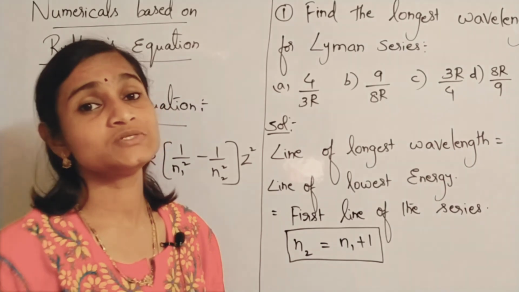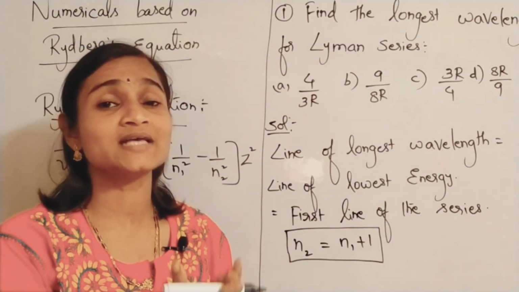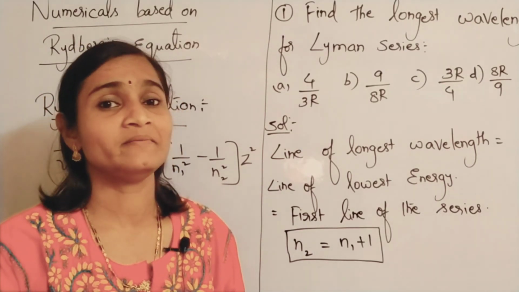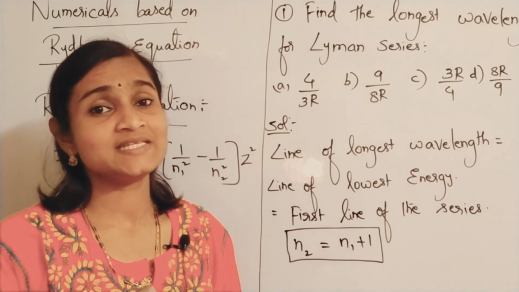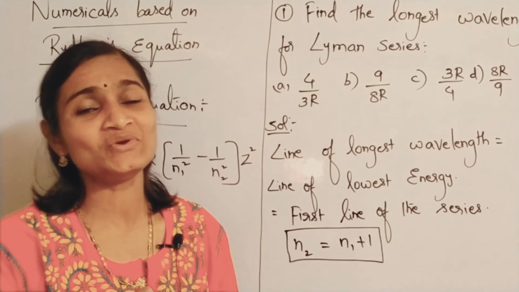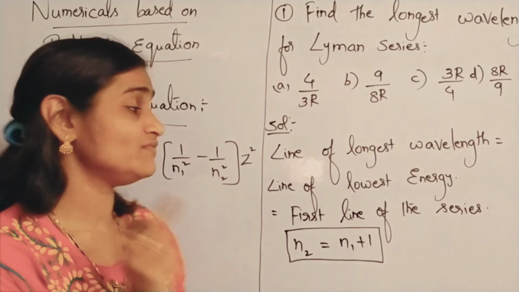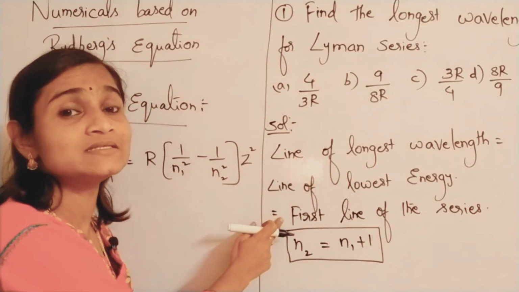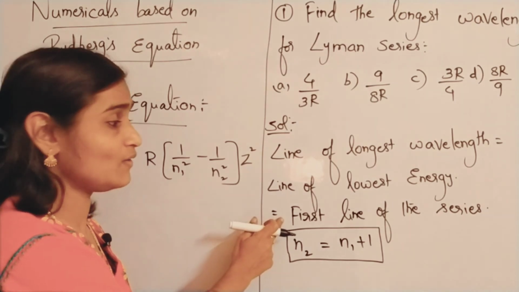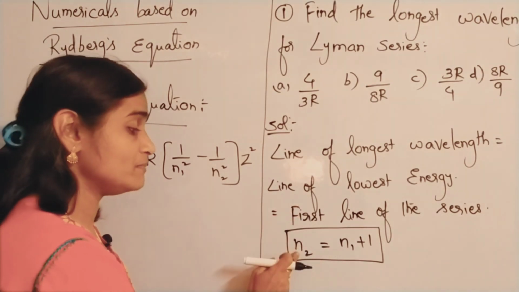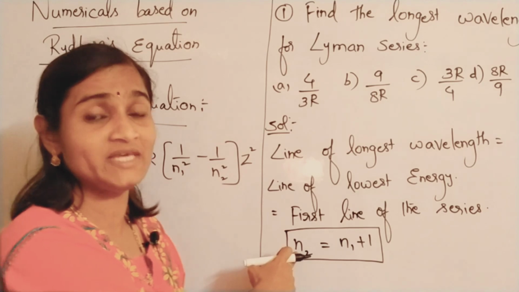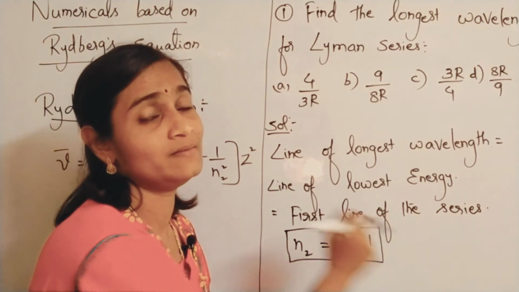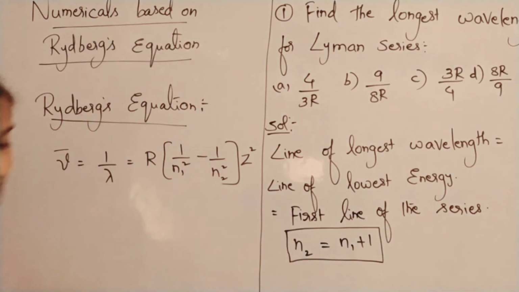In the numericals, this point has to be striked in your mind. They will not give this in the question; you only have to remember. If they ask for the first line, longest wavelength always means the first line of the series, and the higher energy level will always be n1 plus 1. So you will use this formula.